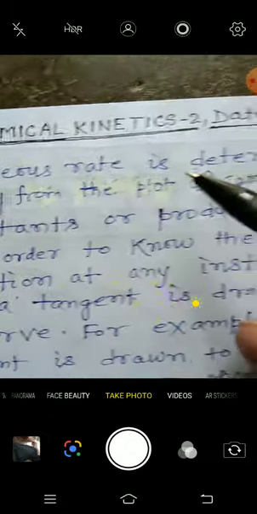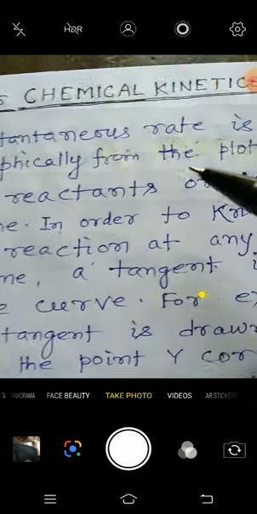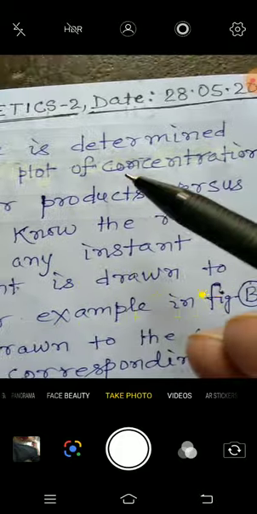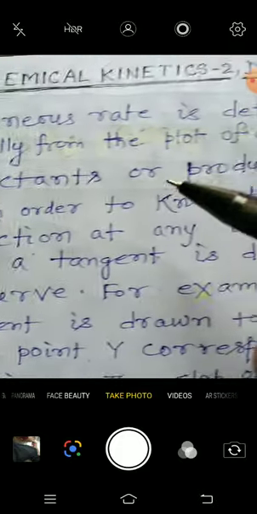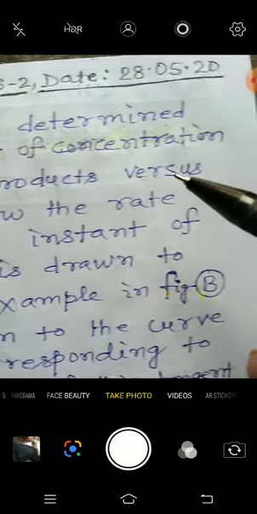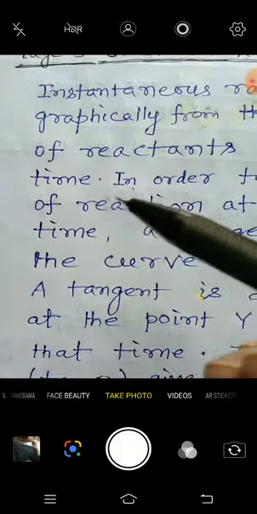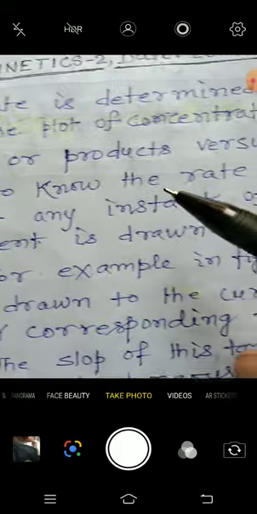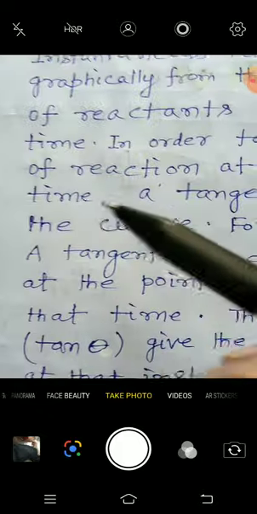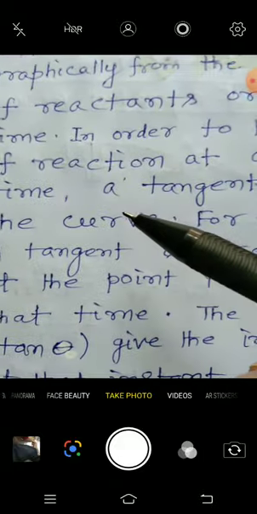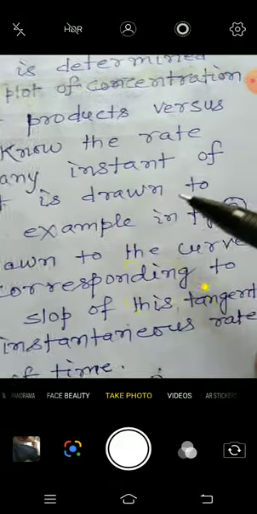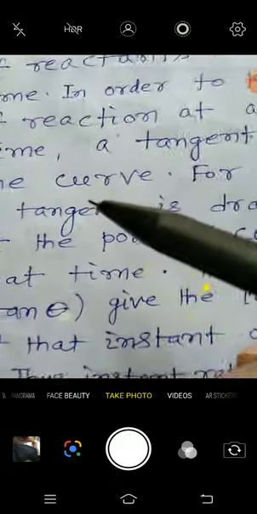Instantaneous rate is determined graphically from the plot of concentration of reactants or products versus time. In order to know the rate of reaction at any instant of time, a tangent is drawn to the curve.